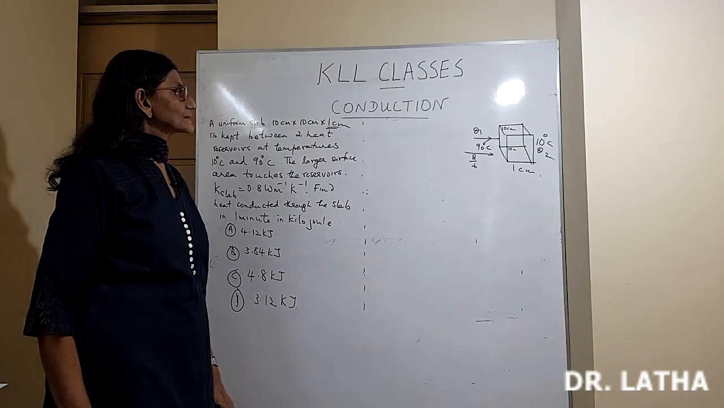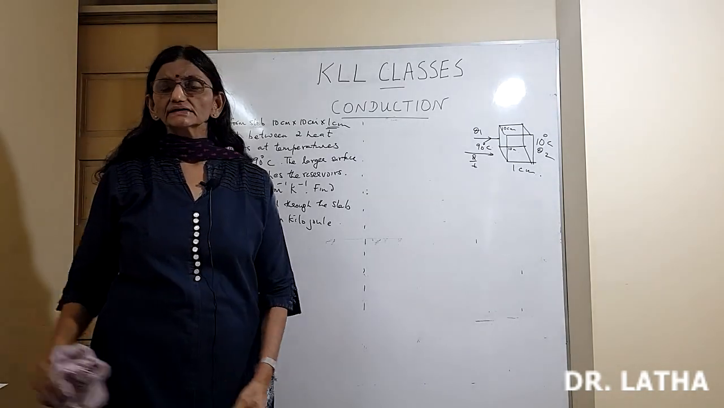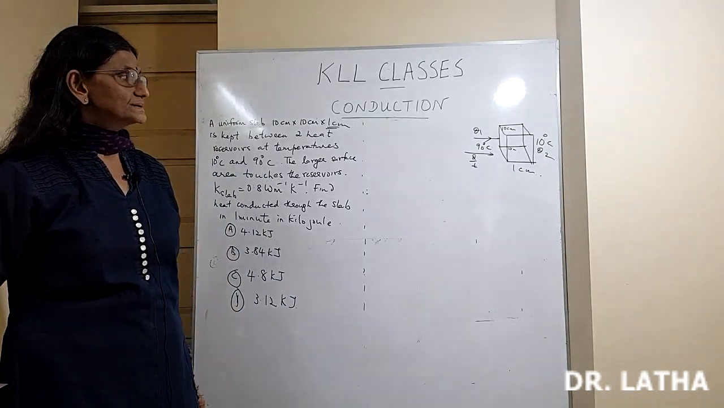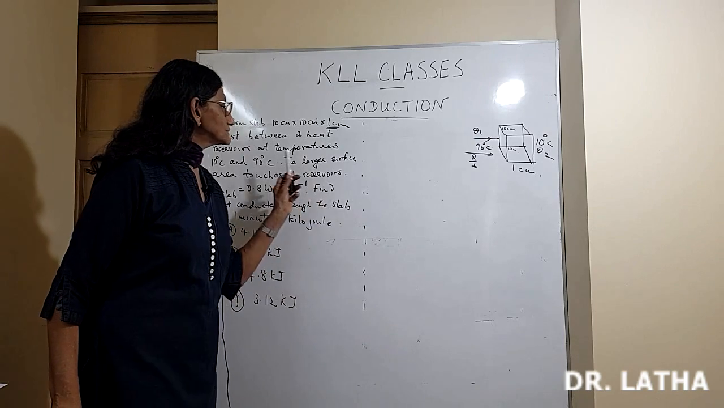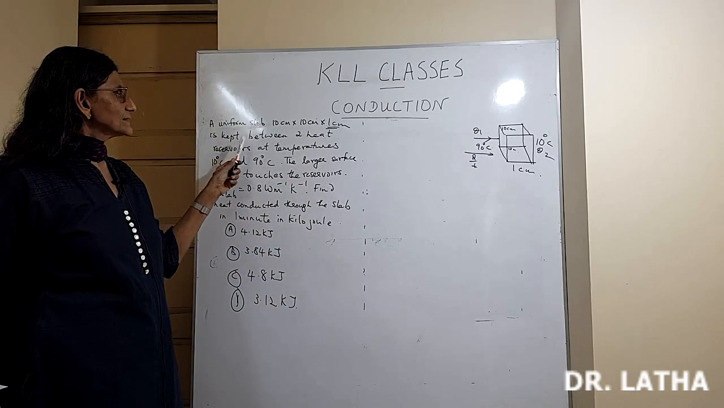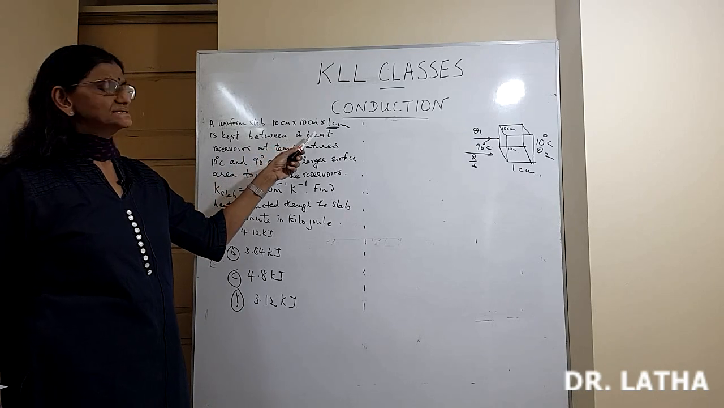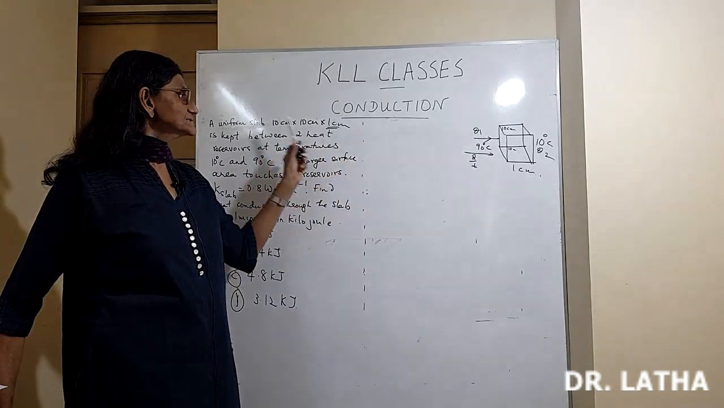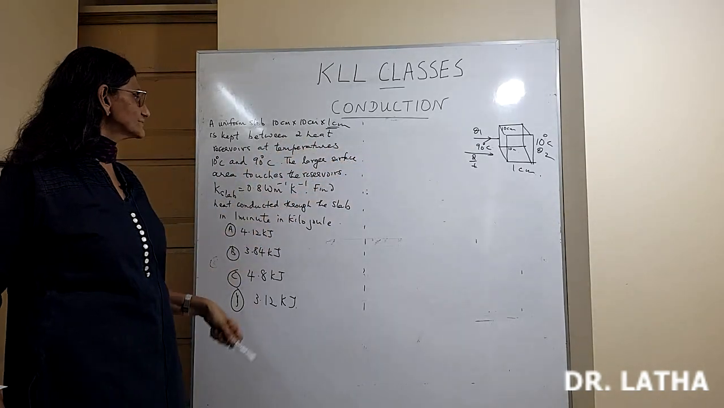So we have seen the theory of conduction. Now the problems. So first problem, a uniform slab 10 centimeter into 10 centimeter into 1 centimeter. That means the length, breadth and thickness are given.